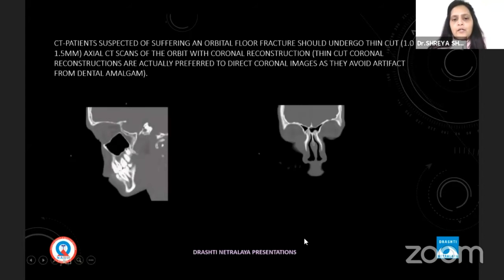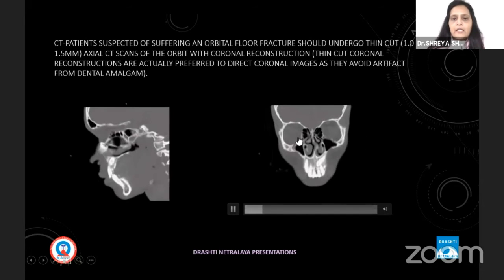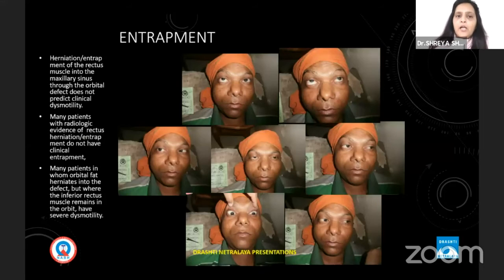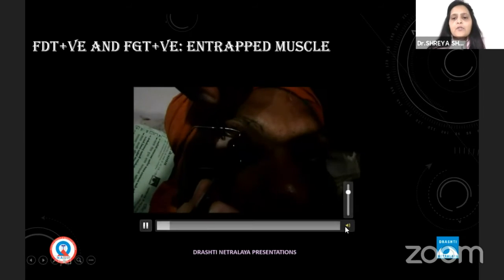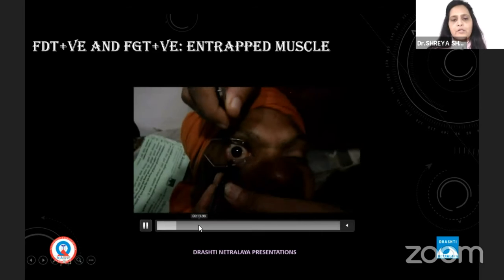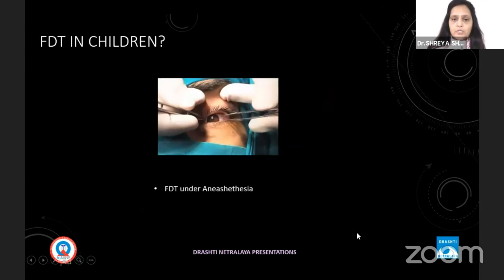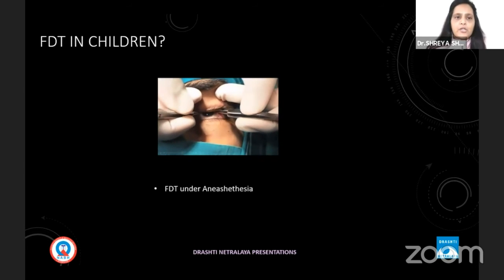You should order radiological investigation with coronal 1.5 mm cuts, so that it gives you a proper herniation guide before surgery. As I said, children will have trapdoor fracture and adults will have a large defect with herniation. But not all entrapped muscle will cause a motility disorder, and not all motility disorders are caused by entrapment. So the forced duction and force generation test helps you very much. This is a positive force generation test in this person. For children, we need to do the forced duction test under general anesthesia.